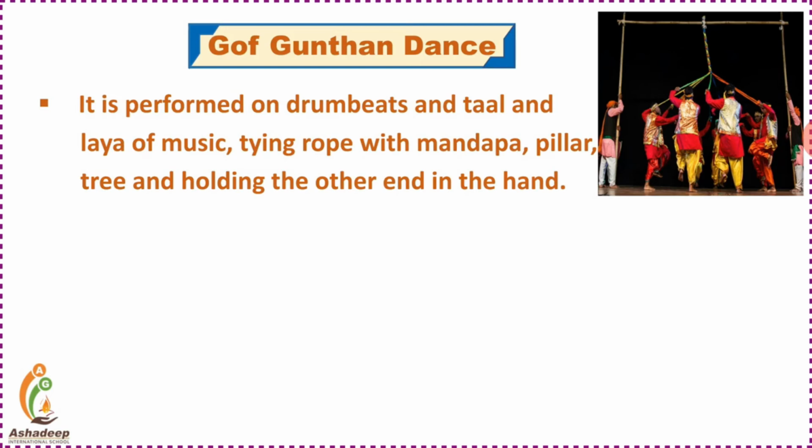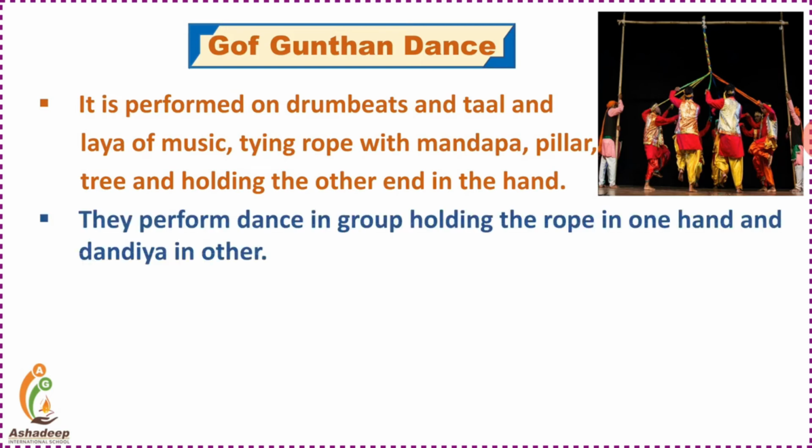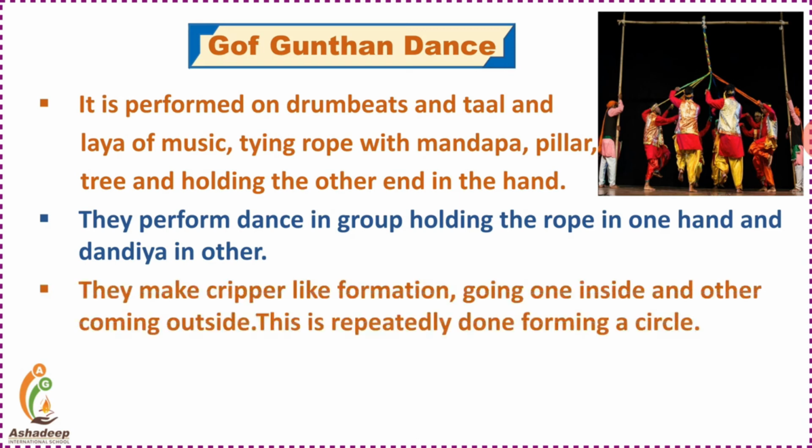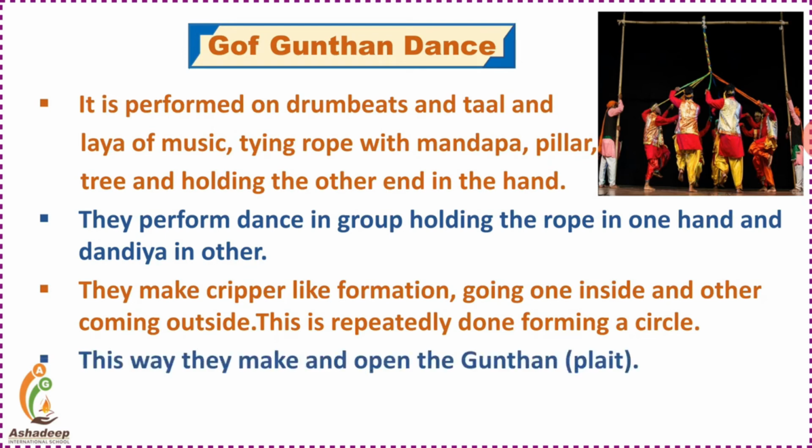That means guthan. They perform dance in a group holding the rope in one hand and dandiya in the other. They make a creeper-like formation, going one inside and the other coming outside, and that will result in guthan of that rope. This is repeatedly done, forming a circle. This way they make and open the guthan, that is a plait.